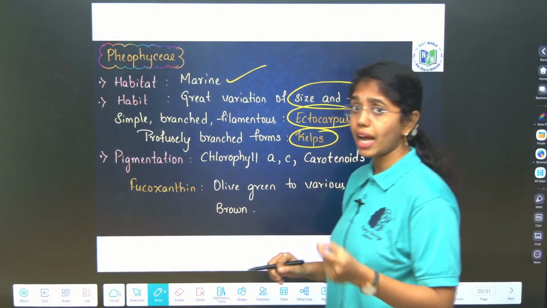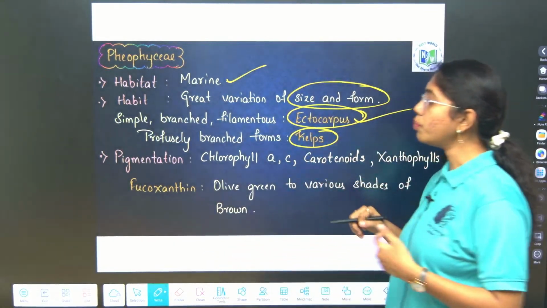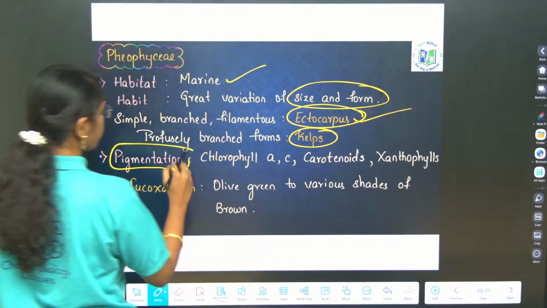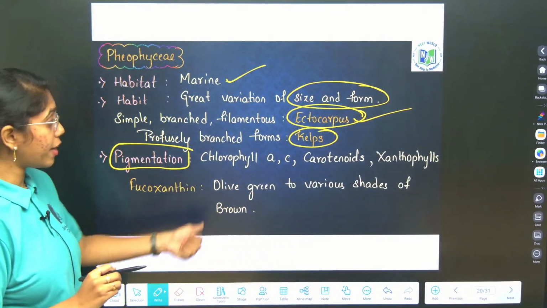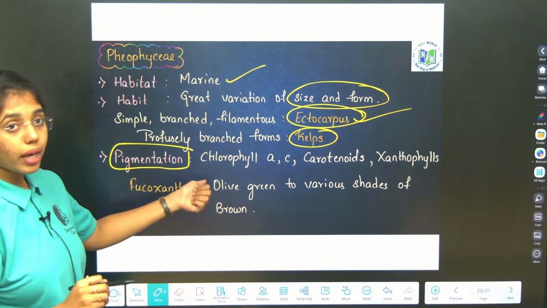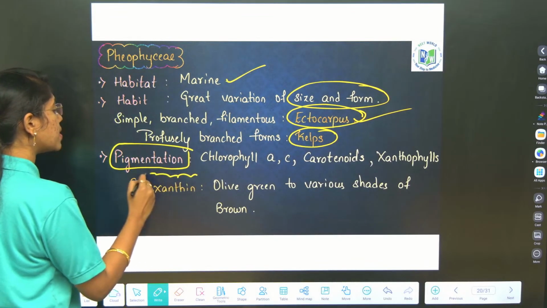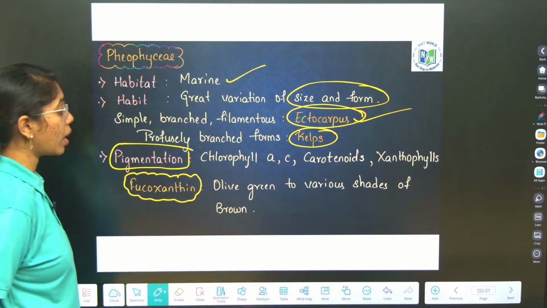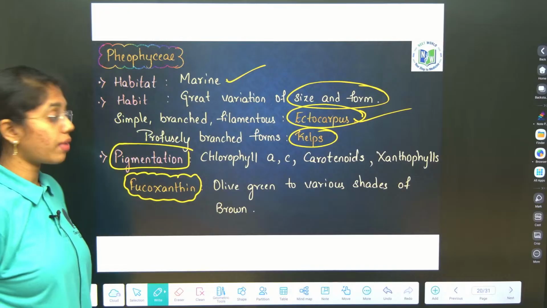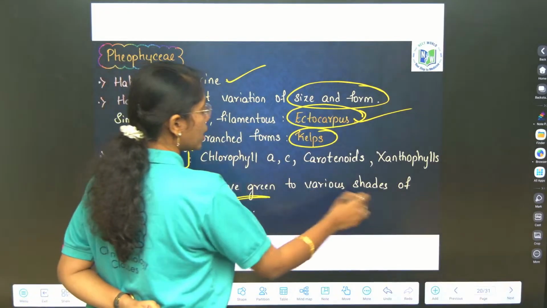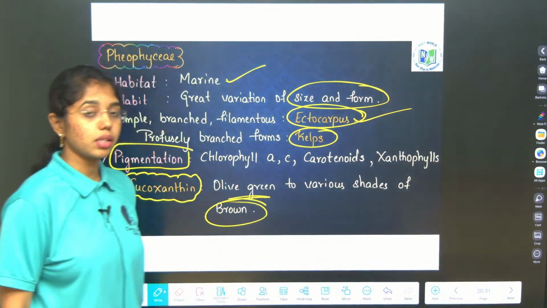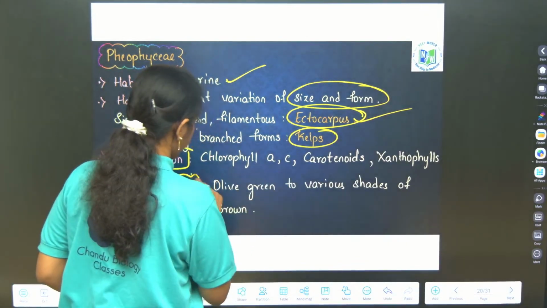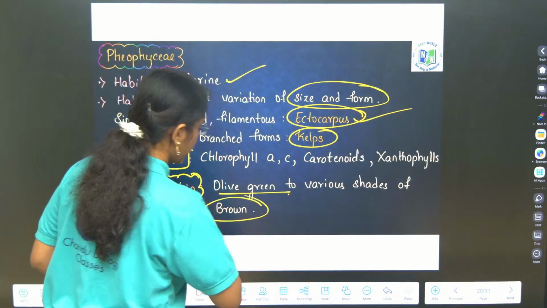Pigmentation: chlorophyll A, C, carotenoids and xanthophylls, and fucoxanthin is the major pigment of brown algae. They exhibit colors from olive green to various shades of brown.